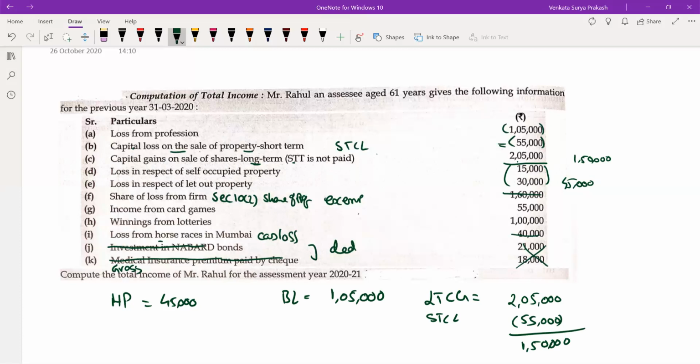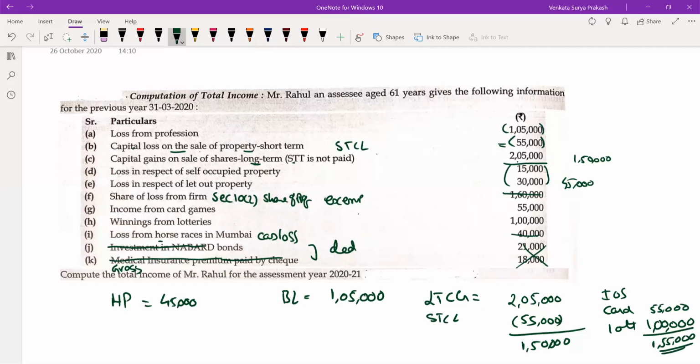Then comes your income from other sources. Okay, what are the income from other sources you are having? Card games. You are having card games amounting to 55,000. Lottery, you are having 1 lakh. That's it. So now what is the total income from other sources? 1,55,000 is the total income from other sources.